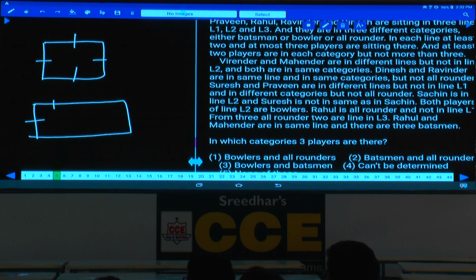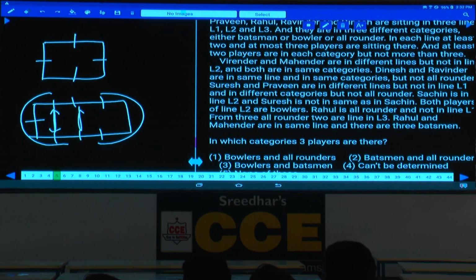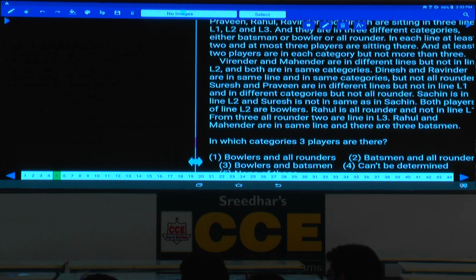Now if you take for example these two persons are opposite, with only one person between these two. But whereas in some of the cases, if these two persons are opposite, 3 persons left and 3 persons right. These persons are not equally distributed in the case of rectangle, isn't it? In some cases there could be 1 person between opposite persons or there could be 3 persons between opposite. But whereas in the case of square arrangement and circular, if in one pair there are 3, in all the cases it must be 3 only. And that's where it is a little bit difficult when compared with the remaining 2.